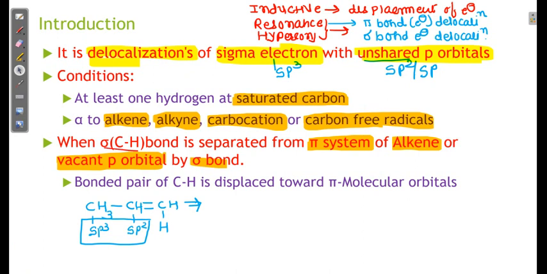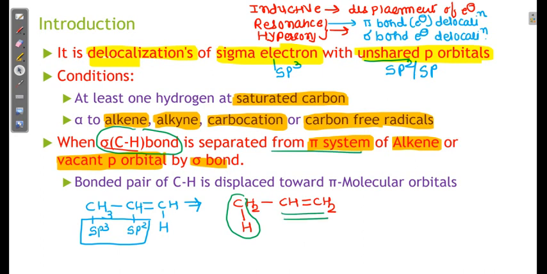I write the structure this way so you can get clarity about this concept. This is a sigma CH bond, this is a sigma CH bond, and this one, the sigma CH bond, is separated from this pi system of the alkene or vacant p orbital by a sigma bond.